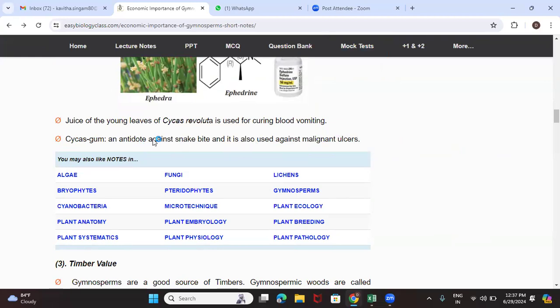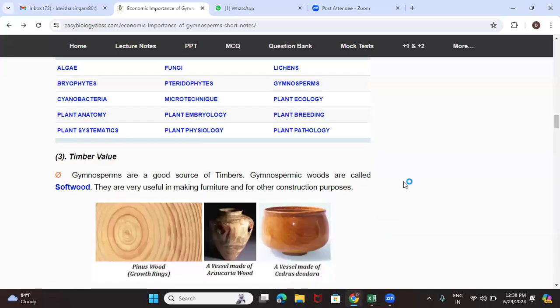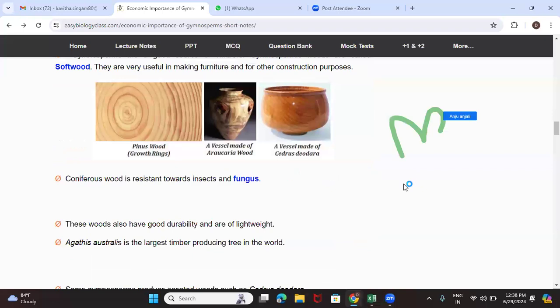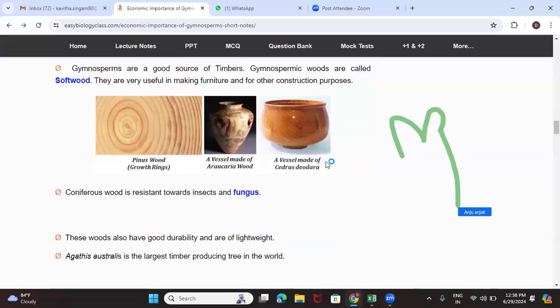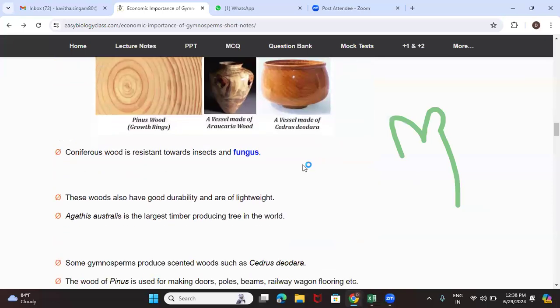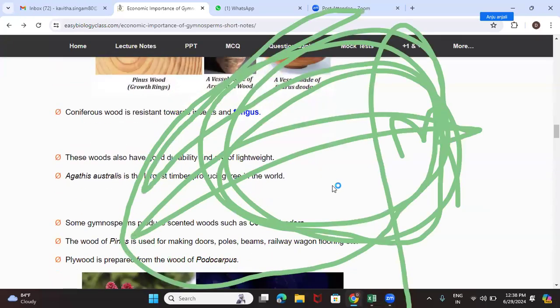Next comes another important point here, the cycas gum. I told you that it acts like an antidote for snake bite. Timber value: the timber extracted from different gymnosperms, like Agathis, Cedrus.